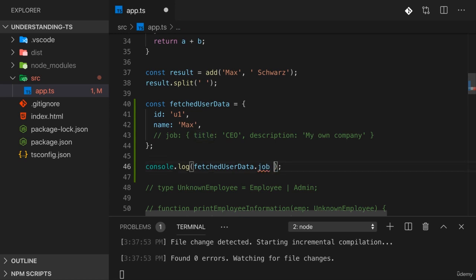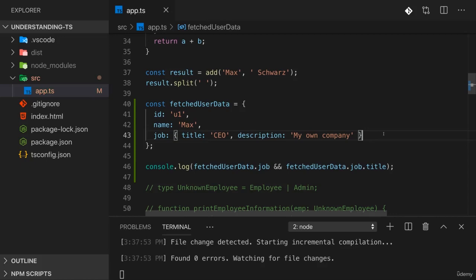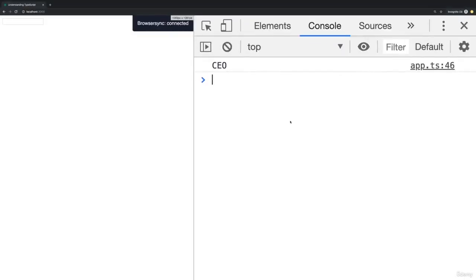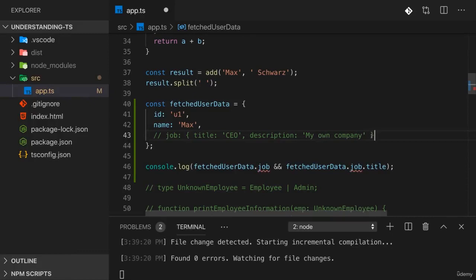Now, if we wouldn't know whether that's defined or not, what we can do in regular JavaScript is we can try to access job, and if that works, we continue and we access title. This is the JavaScript way of checking whether something exists before we then dive deeper into that potential object. And if that is undefined, this code never runs, and hence we avoid a runtime error. Again, here TypeScript of course knows that job does not exist, but if this would be fetched from some source where TypeScript can't look into, like the result of an HTTP request, this would be the secure way of avoiding runtime errors in JavaScript. Now, if this does exist, we get the same output as before. If it does not exist, we don't get a runtime error at least.